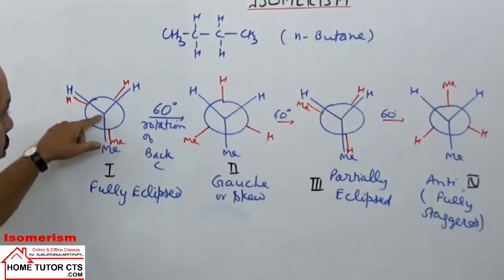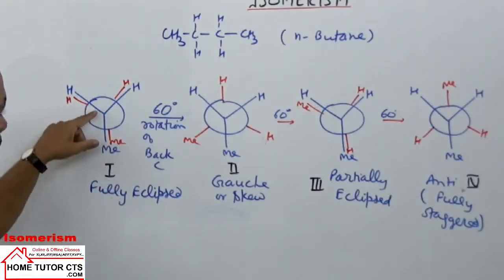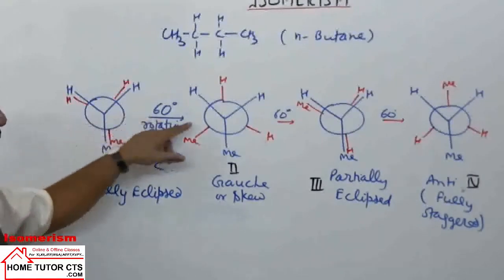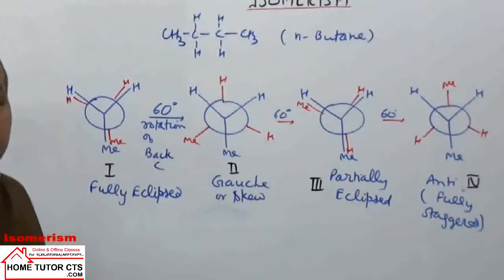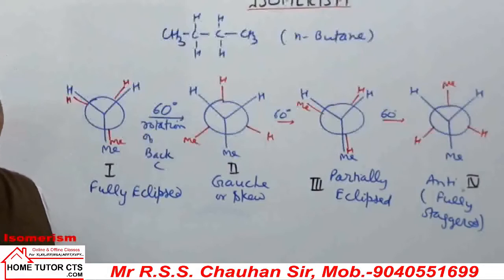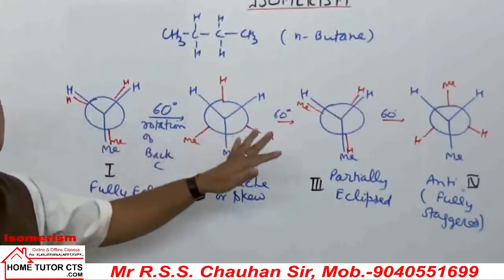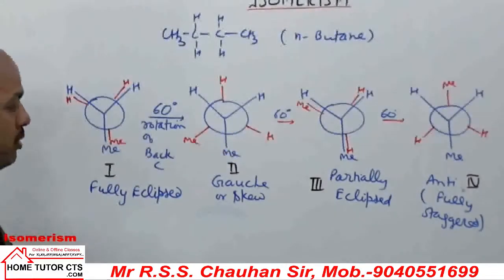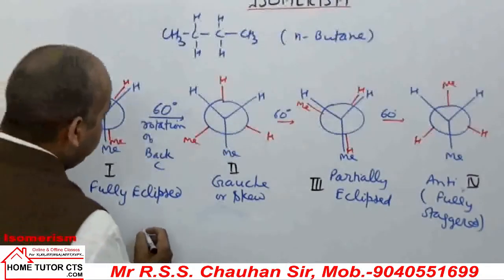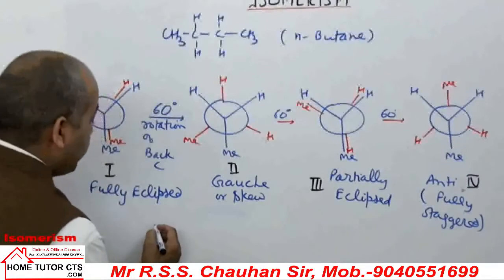It is clear to you that this is the front carbon and this is the back carbon. I have kept the front carbon fixed in all the cases. We have rotated only the back carbon in each case by 60 degrees. Now when you get these 4 conformations, can you tell the order of stability and energy?